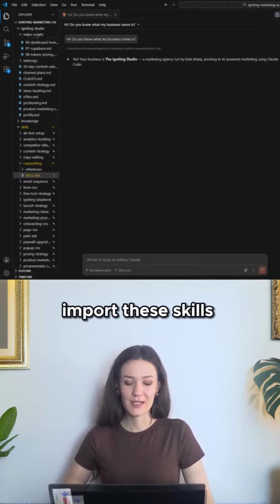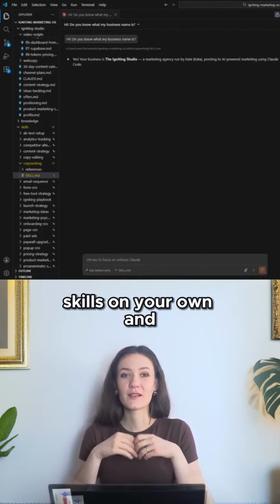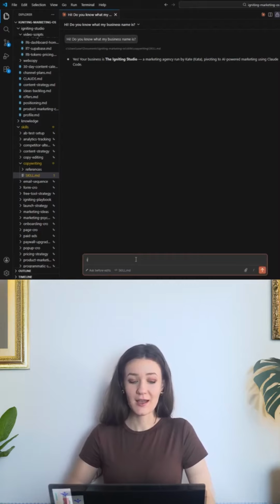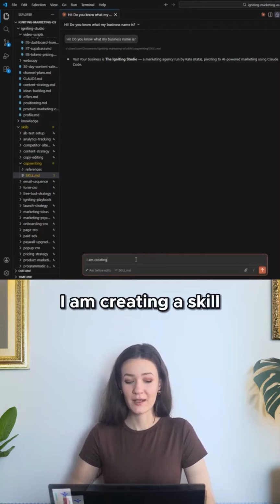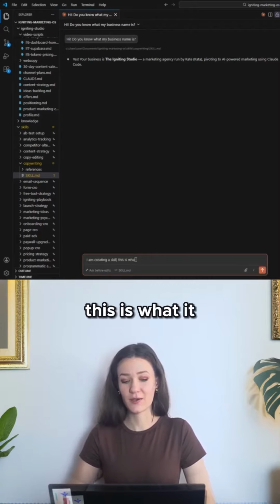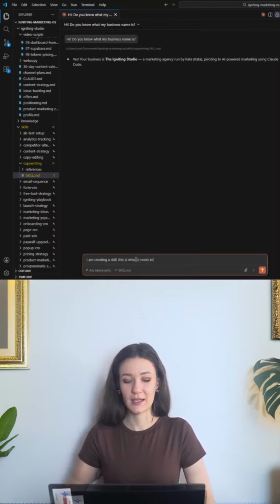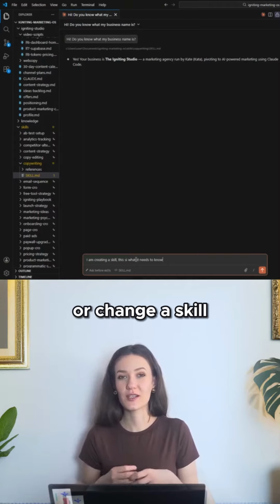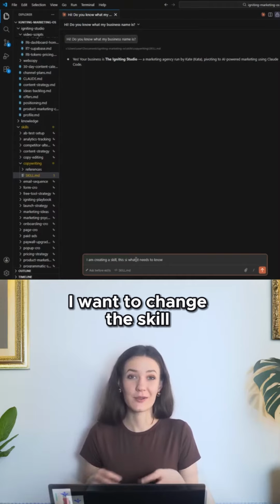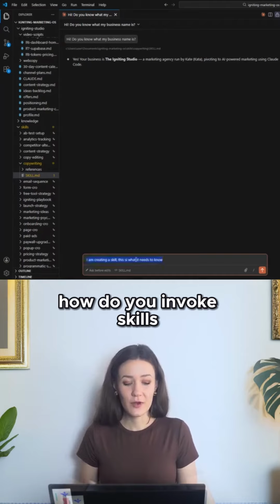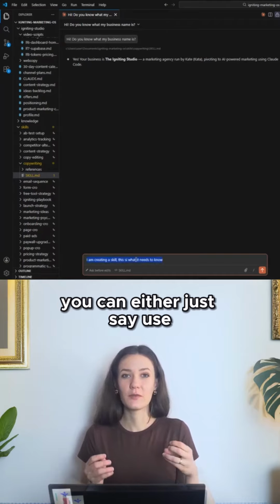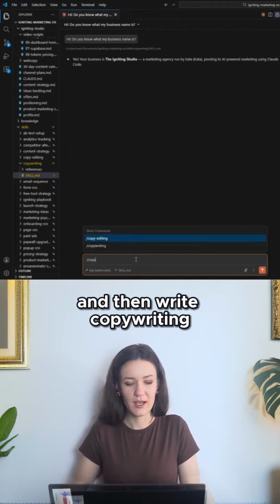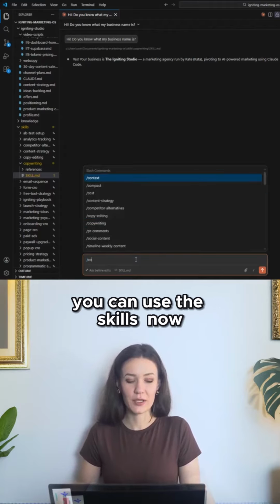So how can you import these skills? Well, first of all, you can create skills on your own. You can create one by simply telling Claude, I am creating a skill, this is what it needs to know, and you write everything down. Whenever you want to update or change a skill, you simply write to Claude Code, I want to change this skill. How do you invoke skills? You can either just say, use the copywriting skill that you have, or you can use slash and then write copywriting. That's how you can use the skills.